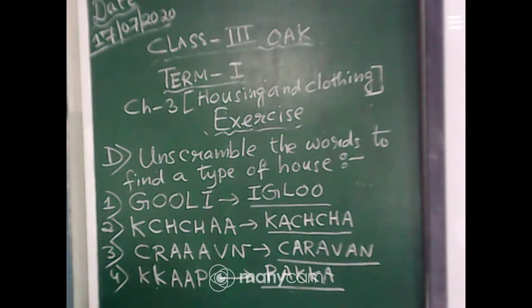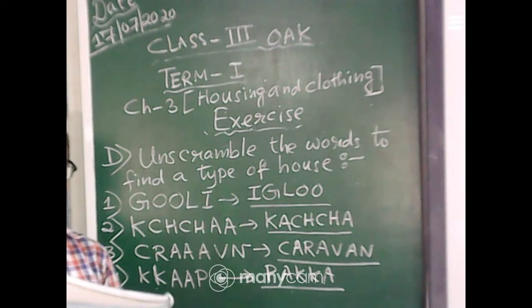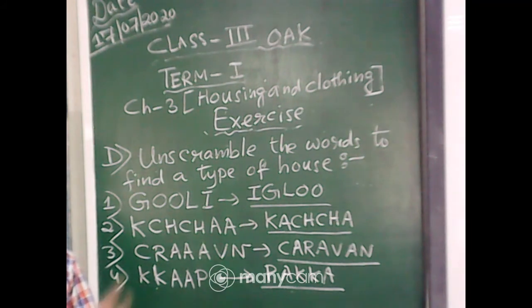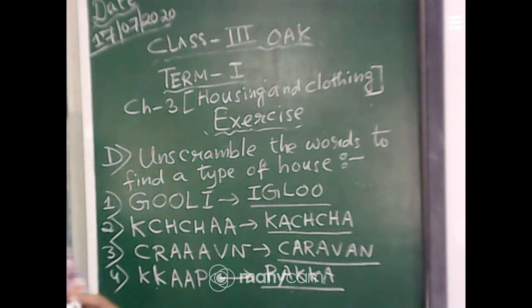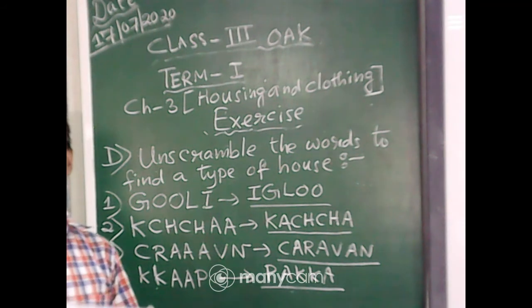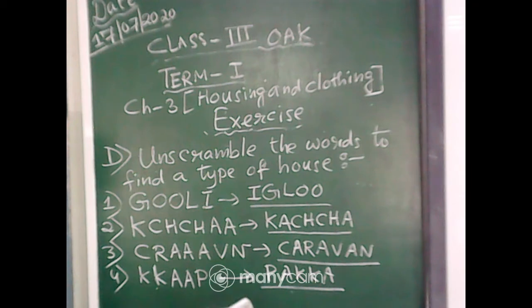So D, once again, let us revise what we have done. Number 1 is igloo, IGLOO. Number 2, Kacha, KACHA. Number 3 is caravan, CARAVAN. Number 4 is Pakka, PAKKA. Yes. Now this one we have completed, page number 21.